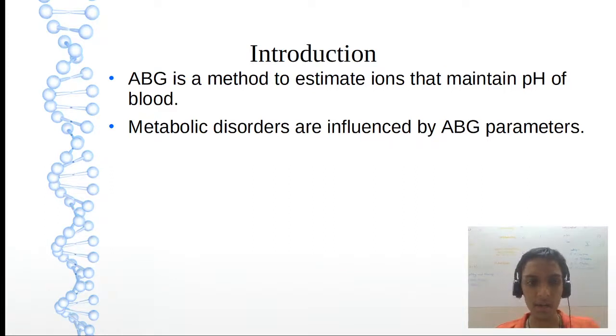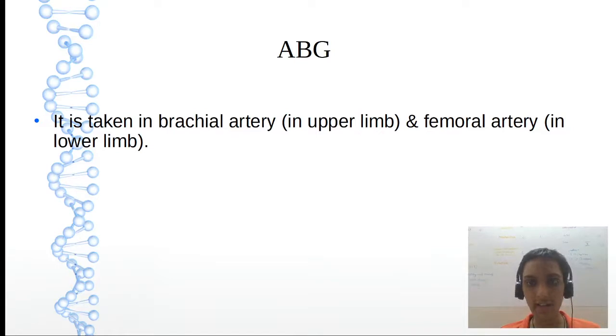So the metabolic disorders are influenced by arterial blood gas parameters. Basically this is a method to estimate which ions are required to provide us the required homeostatic pH. And any alterations in this will cause metabolic disorders. For arterial blood gas estimation, the blood sample can be taken from the brachial artery in the upper limb, or the femoral artery in the lower limb. Rarely they will use the femoral artery, but mostly the brachial artery.